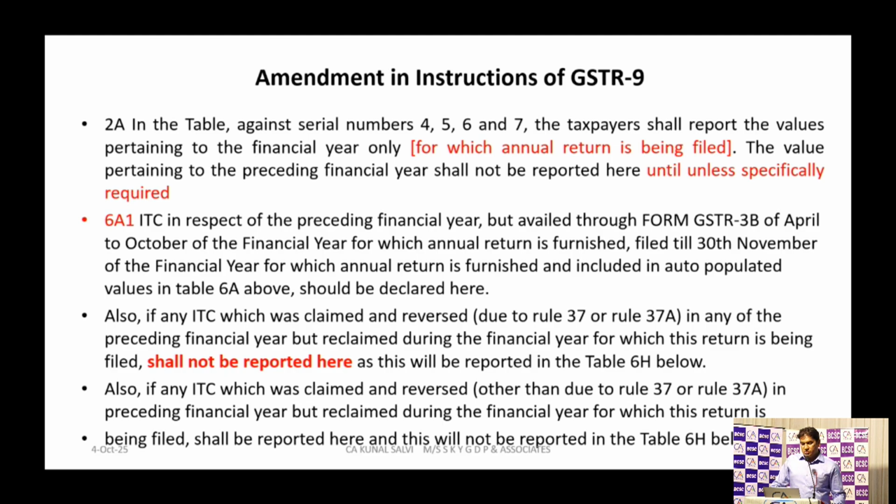Also, if any ITC was claimed and reversed due to Rule 37 and 37A in any of the preceding financial years, but reclaimed during the financial year for which the return is being filed, shall not be reported here.